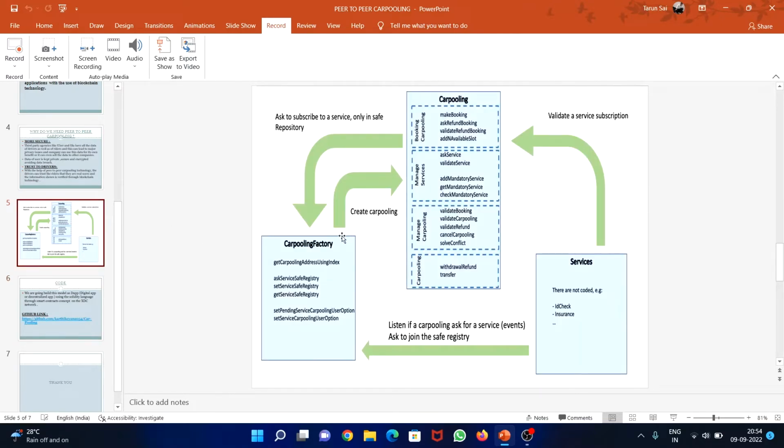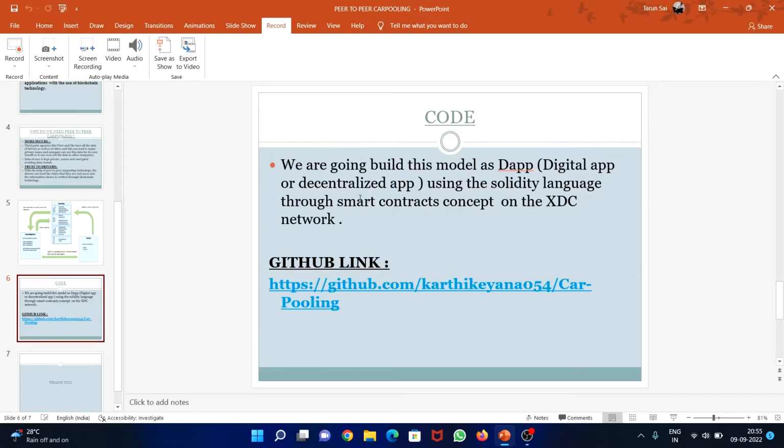Coming to the revenue part, it includes the passenger and how much the passenger wants to pay in a carpool. The rate will be set by distance and the hike in petrol prices. So we are going to build this model as a DApp, a decentralized app, using the Solidity language through the smart contracts concept on the XDC network. I will explain about the GitHub link and the code further.